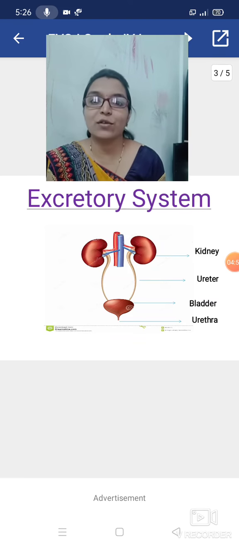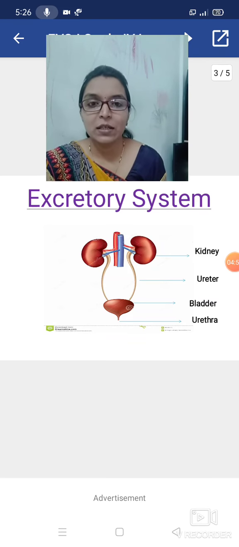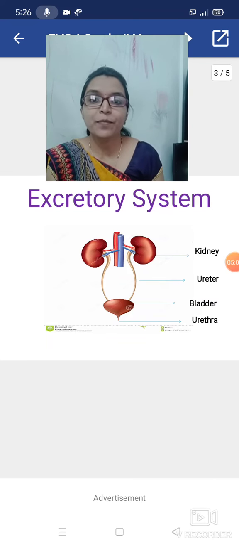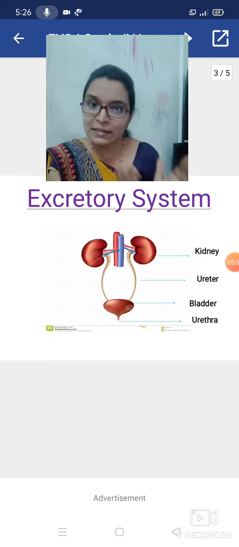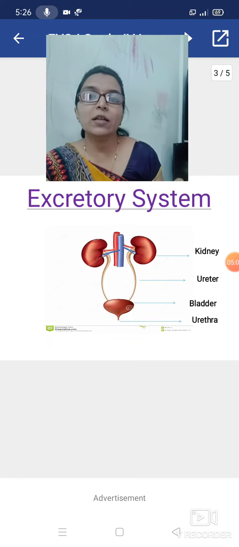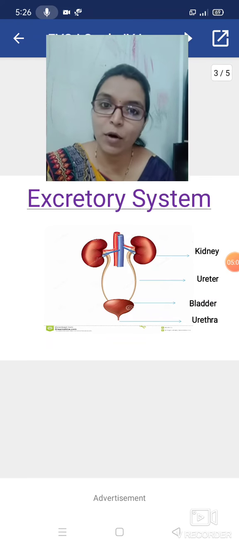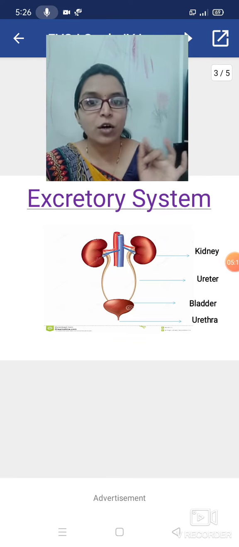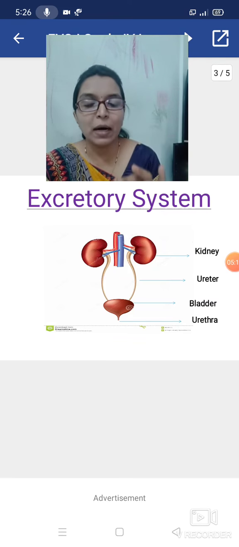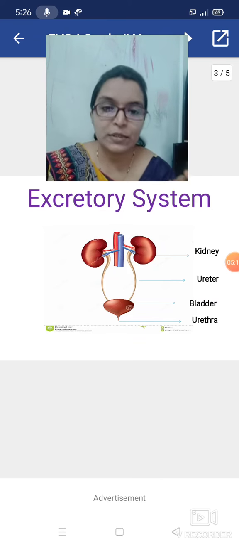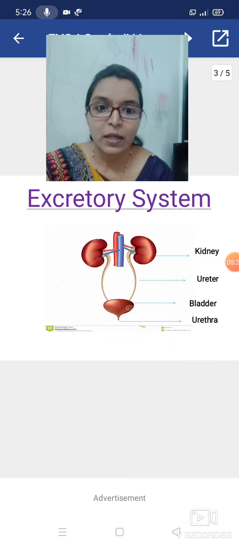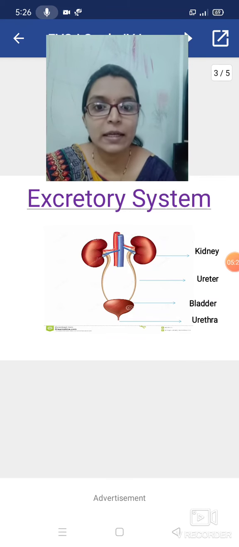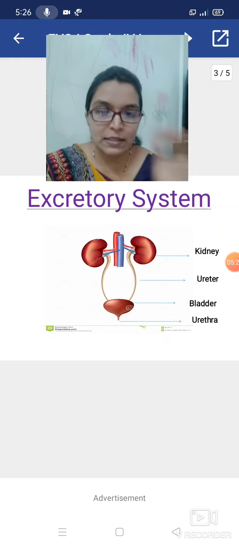Like that, for our body to function properly, our body has various systems. Removing waste from our body is the function of the excretory system, and the organs or body parts which take part in that process of excretion, we call the excretory system.